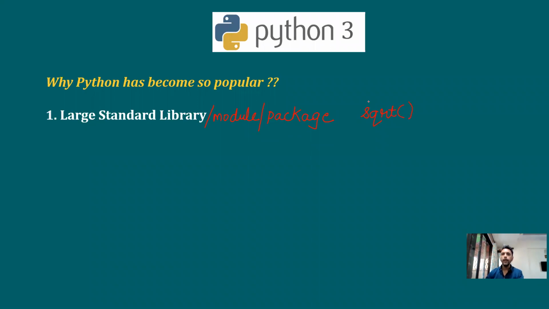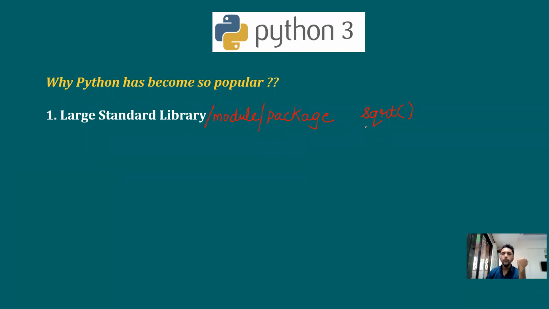Now, to understand the meaning of library, the simplest example is the sqrt function of the C programming language. Now, many of you were my students for C programming language. So, can you tell me what is this sqrt function called? Well, it is called a library function. Now, why is it called a library function? First of all, library over here means a collection, and function, what it is that you already know. So why is sqrt called a library function? Because sqrt was provided to you by the C programming language. You never wrote the code of sqrt on your own. That code was already provided to you by the C programming language.